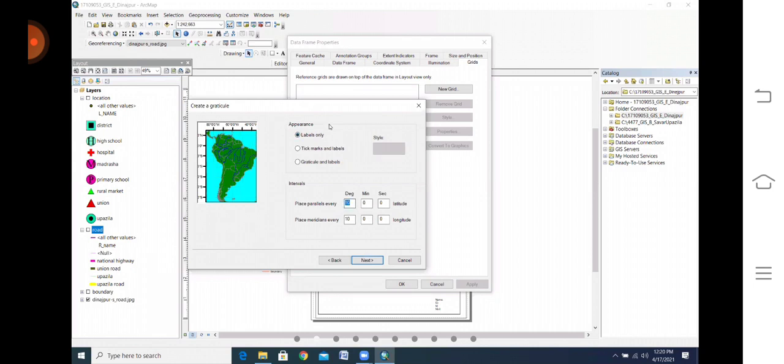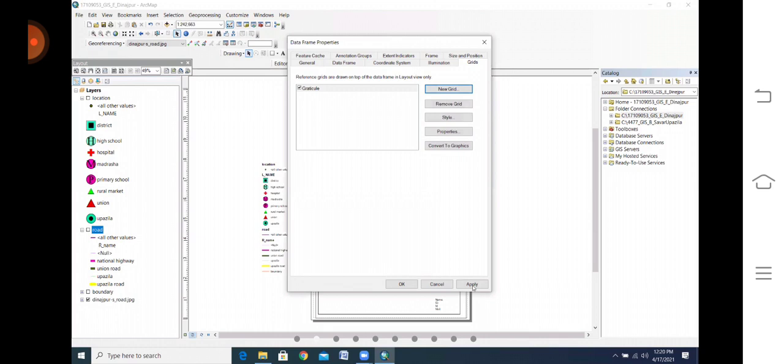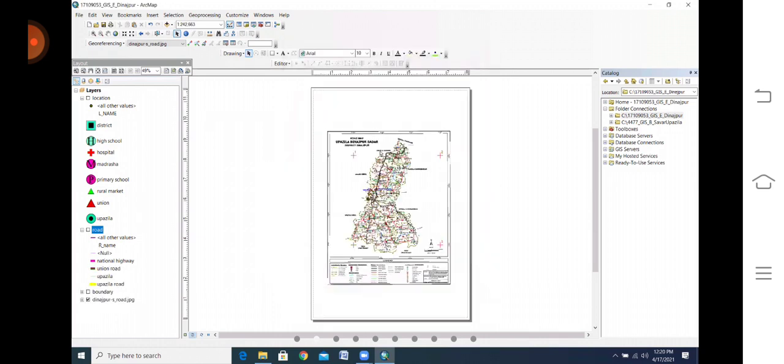You will give the label, look at this, label only. Delete the 10 degree 0 from the keyboard and give a 5 minute difference. Give it 5 minutes. Okay? Then Next, then Apply and OK. Then it will come.